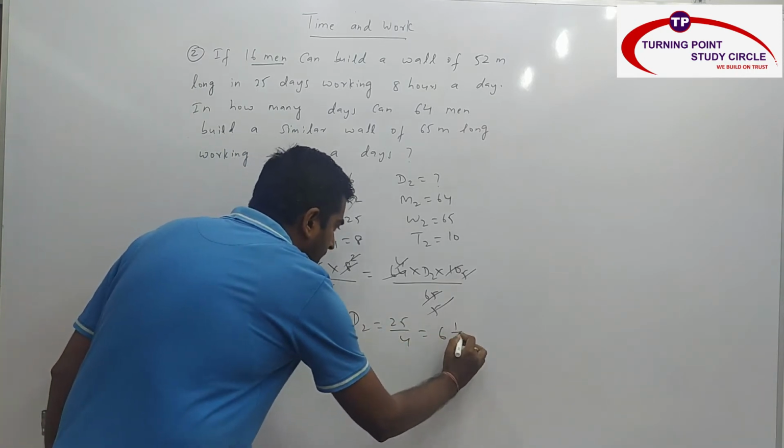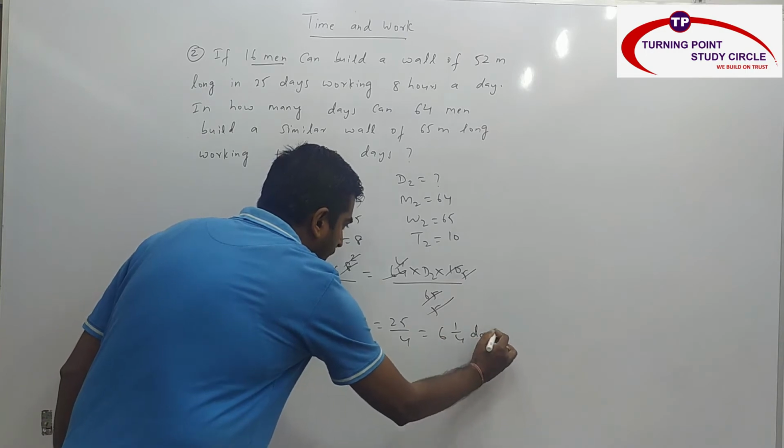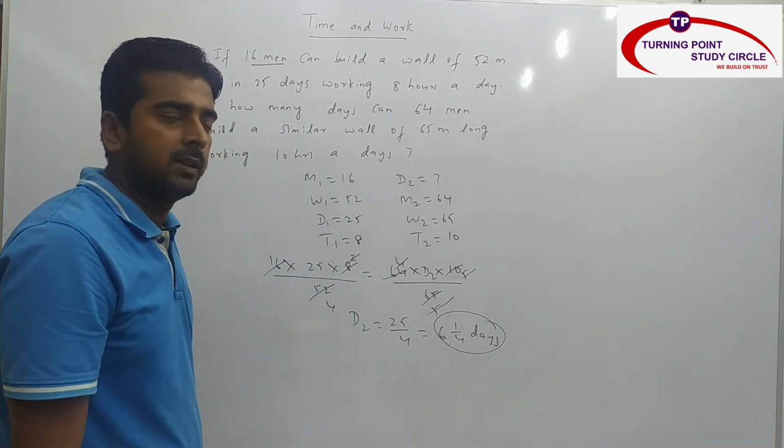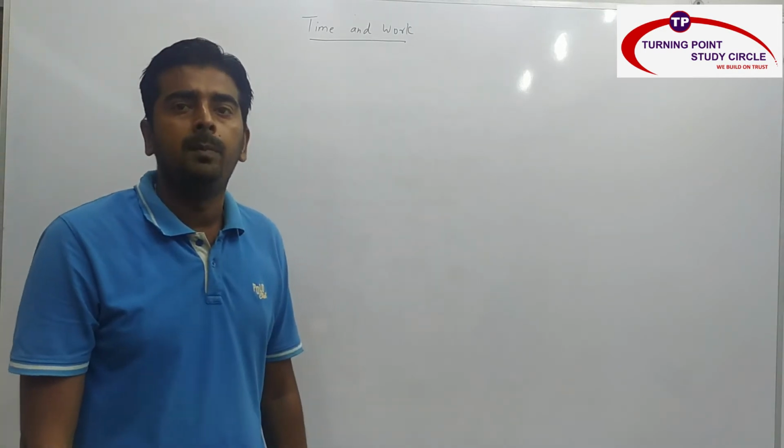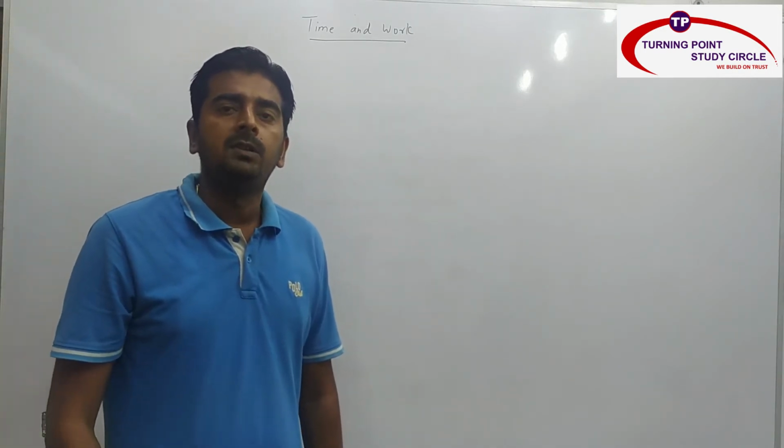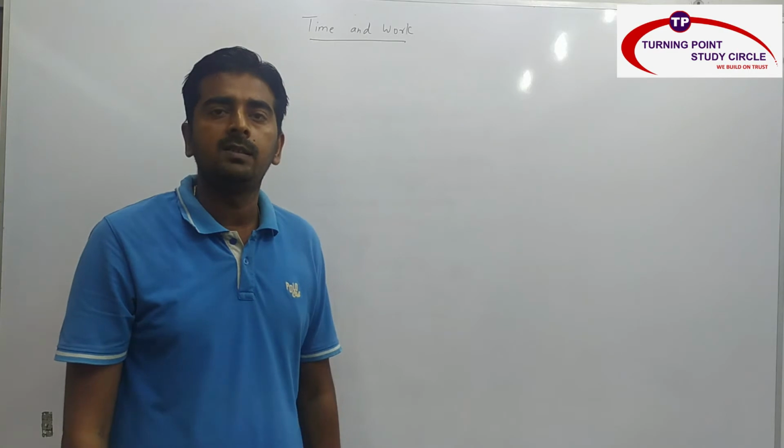So my answer is nothing but 61 by 4 days. So I hope you are clear with basic fundamentals of time and work. So this was one type of relationships, right?